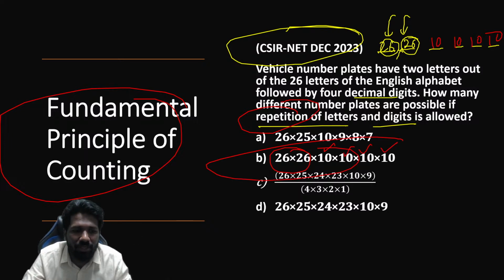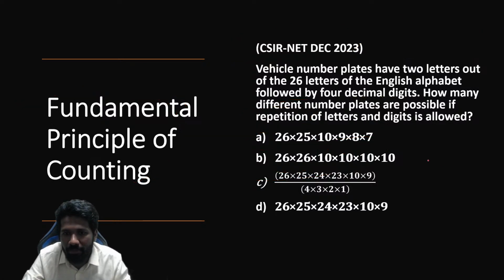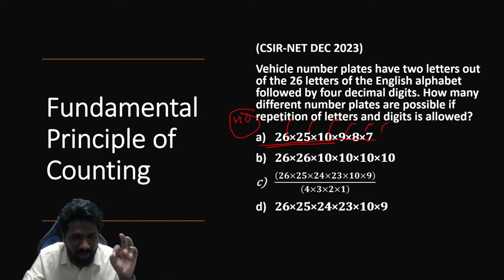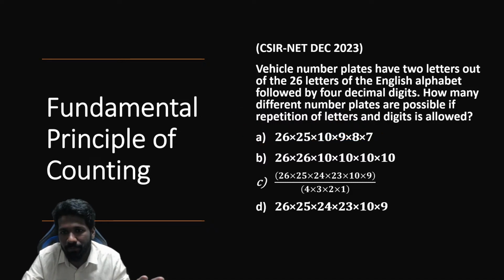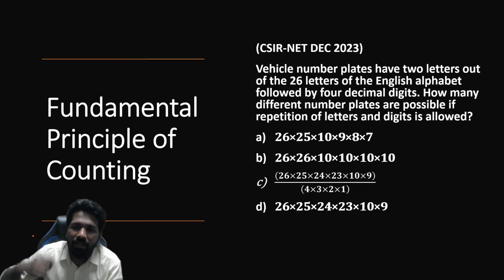What if the question is saying repetition is not allowed? Can you tell me what is the answer? Can you comment on it? What will be the answer? 26 into 25 into 10 into 9 into 8 into 7. Option A would have been the answer if no repetition of letters is allowed. That is also a very common type of question that is asked. Repetition allowed, repetition not allowed. If nothing is mentioned, please imagine repetition is allowed.